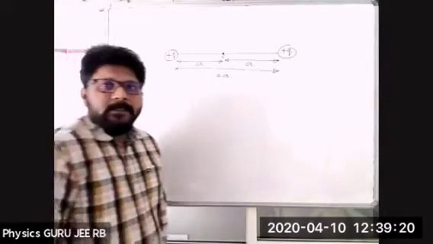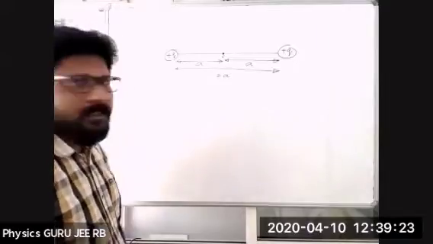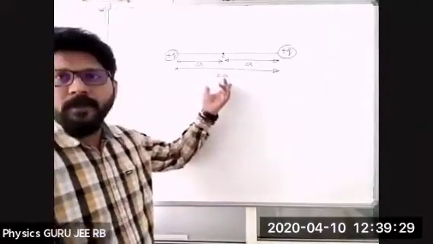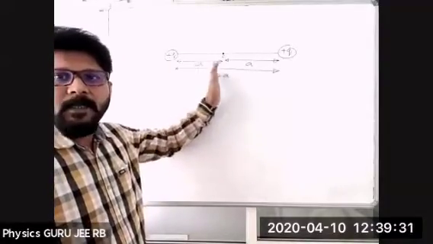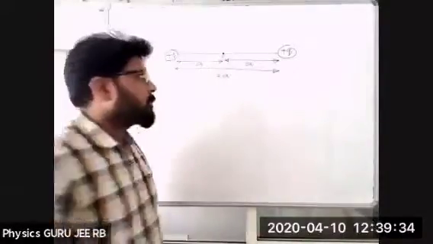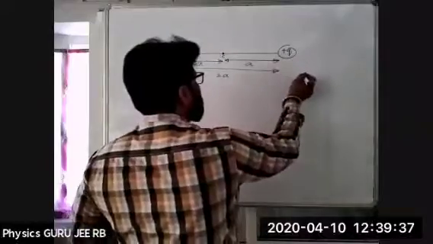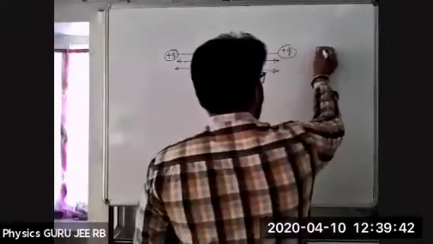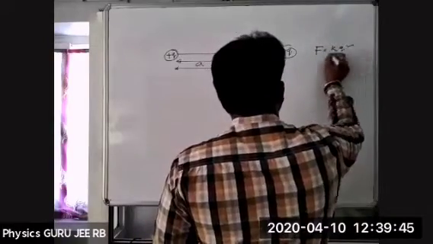Now take one test charge. Two positive charges are separated by a distance of 2a, with the first charge at A and the second at B, measured from the center. Between these two, a force will be there, which is the electrostatic force, kQ squared divided by (2a) squared.